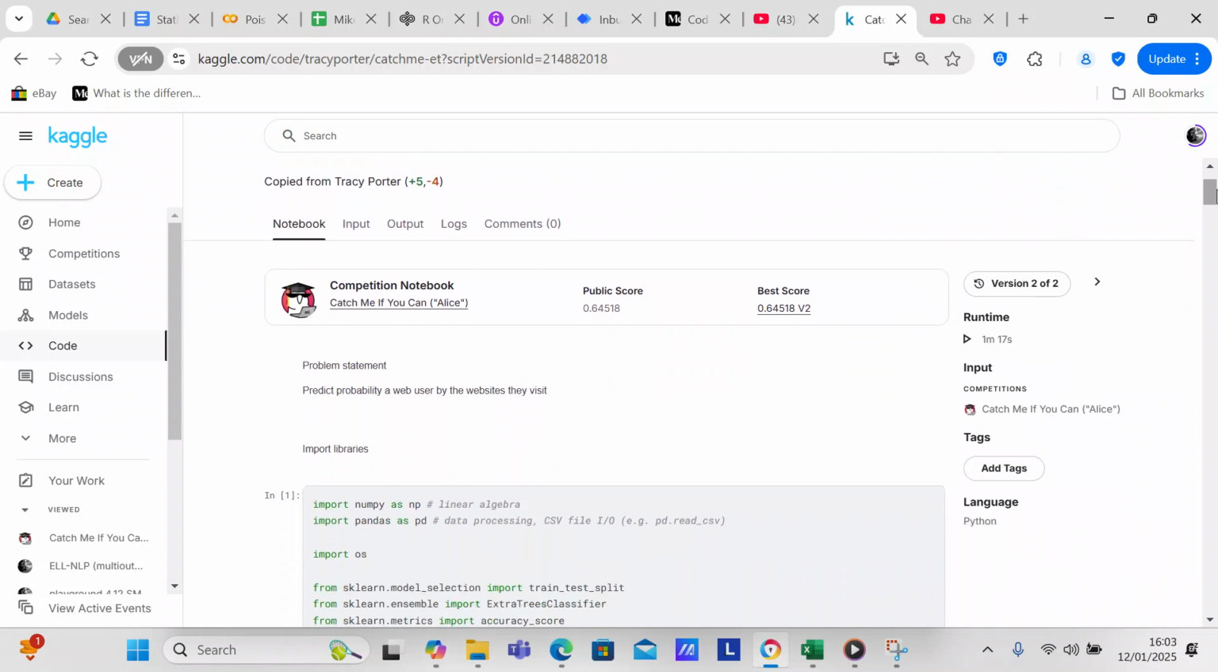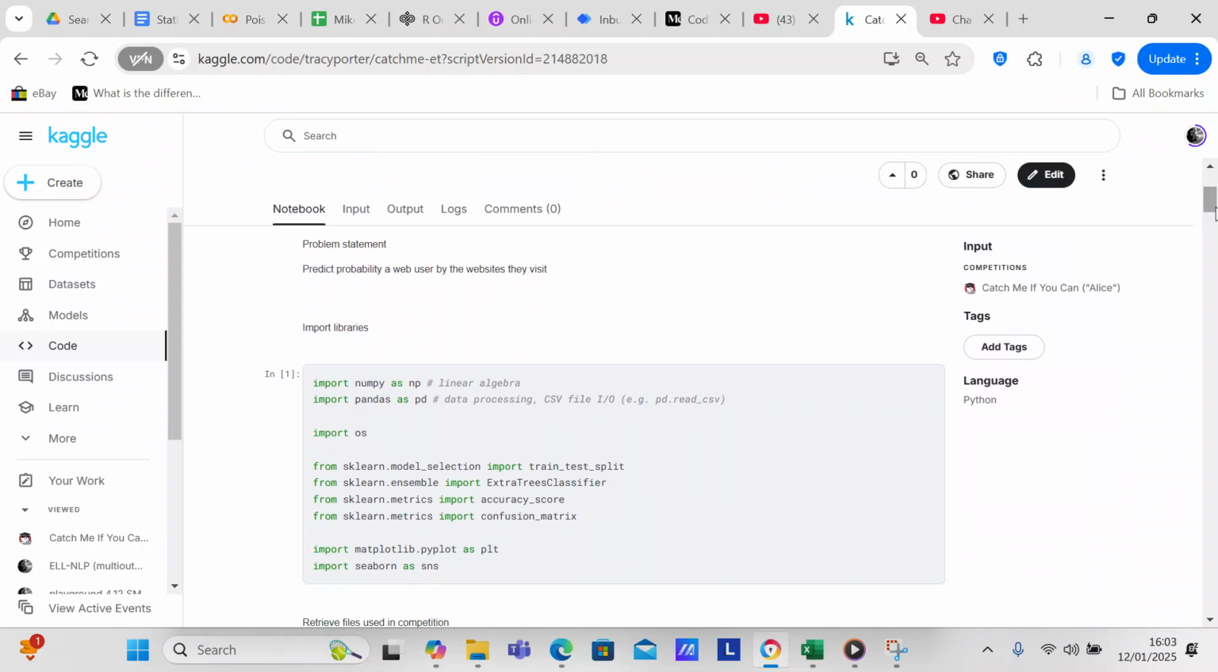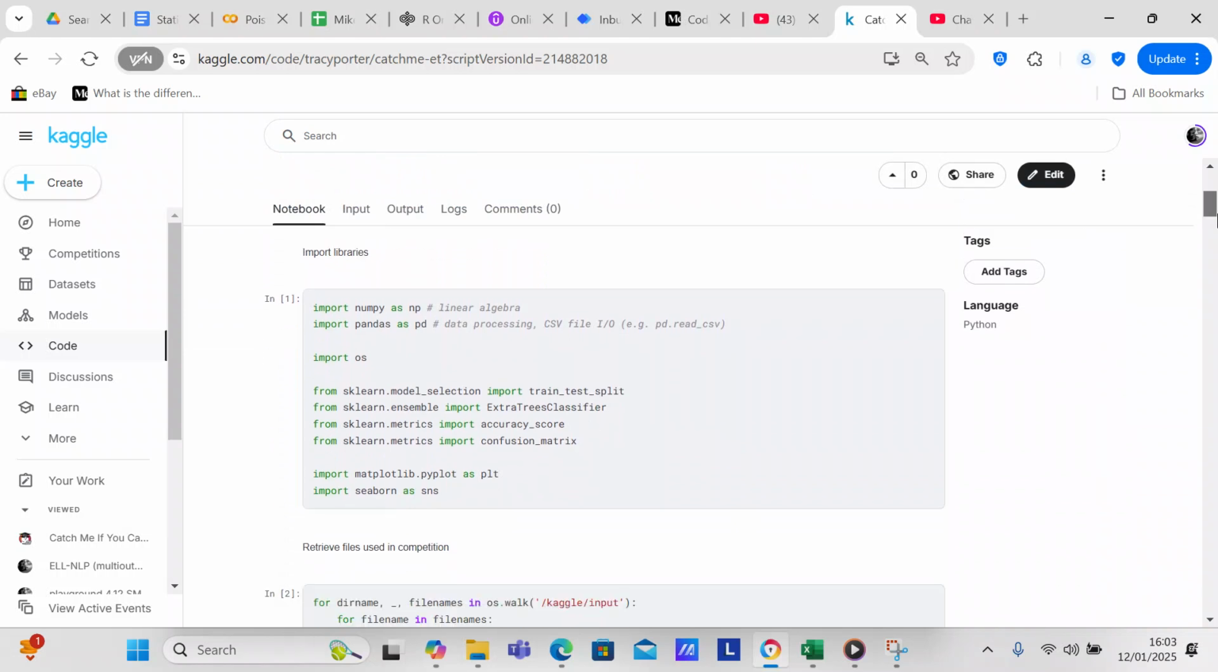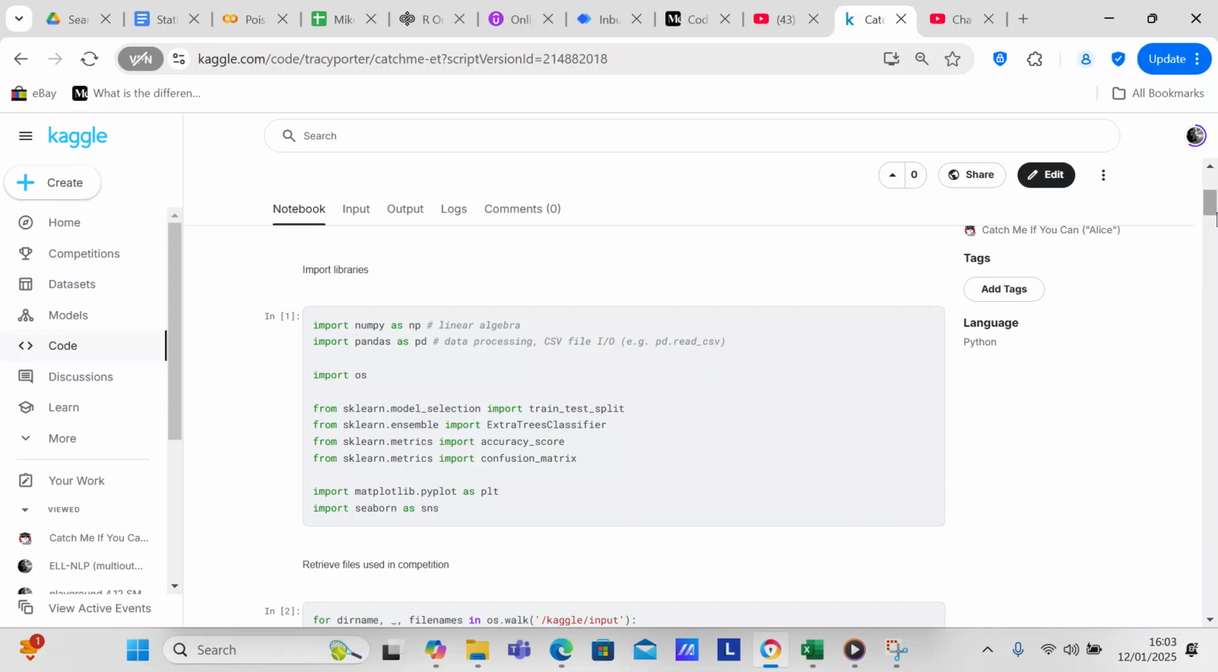I did it on Kaggle's Jupyter Notebook, and the problem statement is to predict the probability of a web user by the websites that they visit. So the first thing that we're going to do is create the Jupyter Notebook in Kaggle, which is what I did. After we create the Jupyter Notebook in Kaggle, we're going to import the libraries that we're going to use to execute the program.